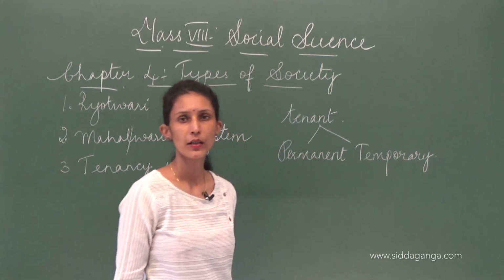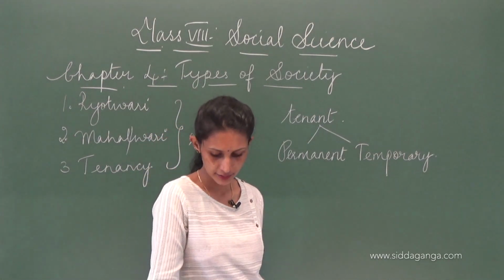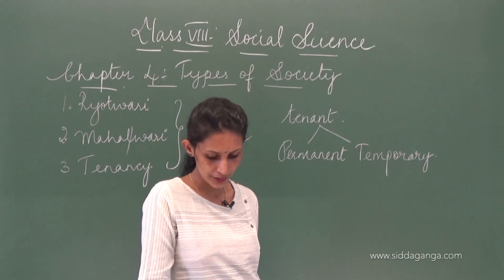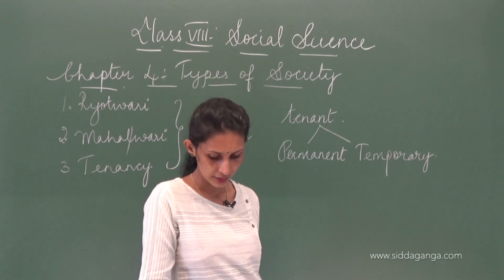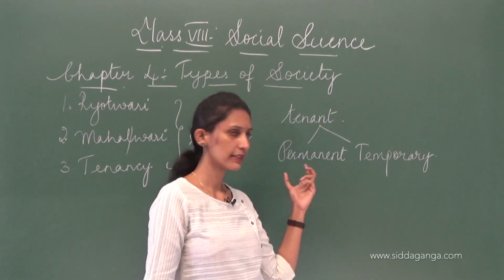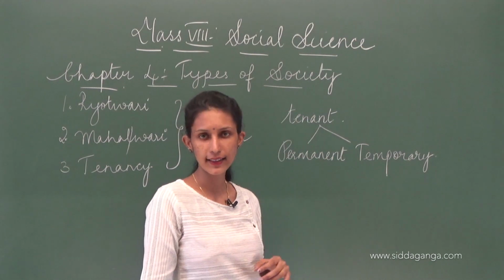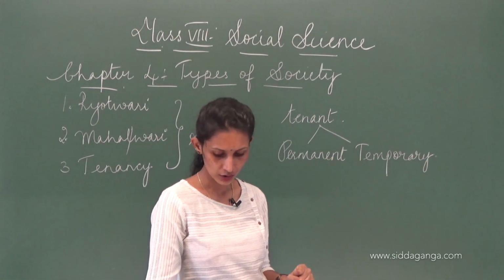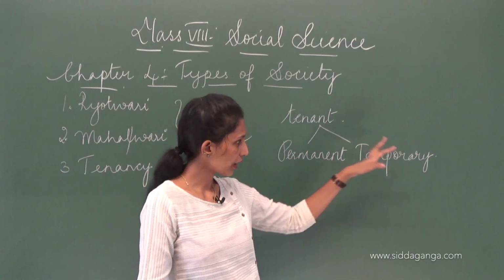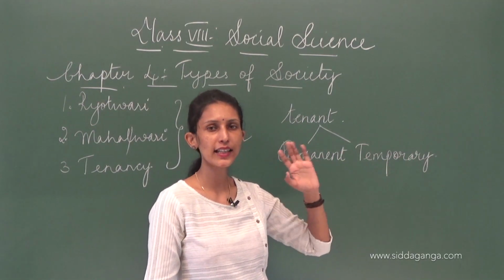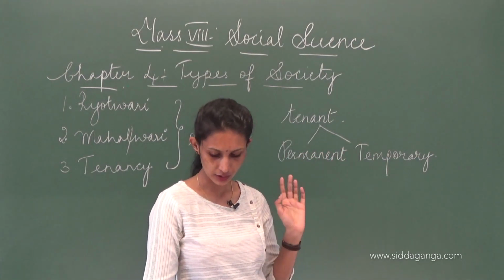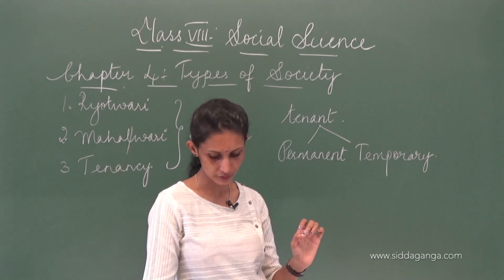Okay, permanent tenant and temporary tenant. Now, the permanent tenant had one piece of land under their name where they used to till the land, that they used to grow their produce. Temporary tenants didn't have any rights over any land that was there, okay.